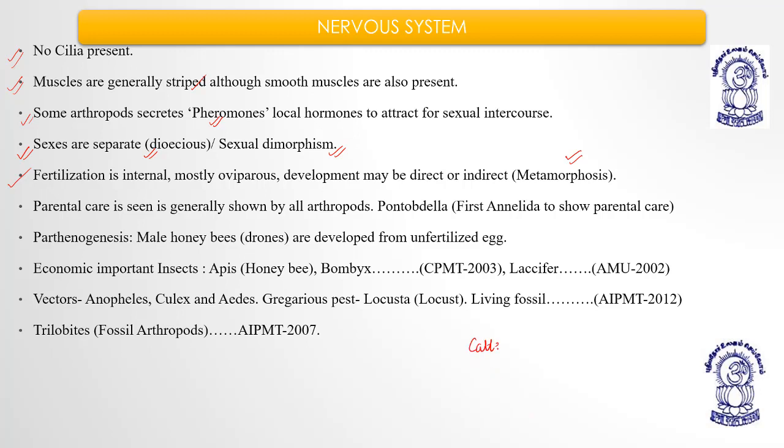Caterpillar is seen in silkworm and butterfly. Grub is seen in honeybee. Maggot is seen in housefly.